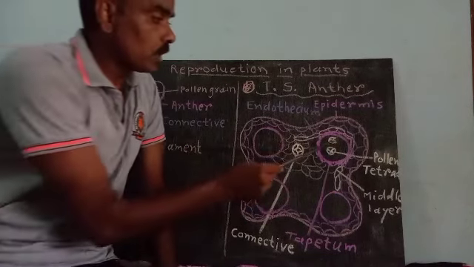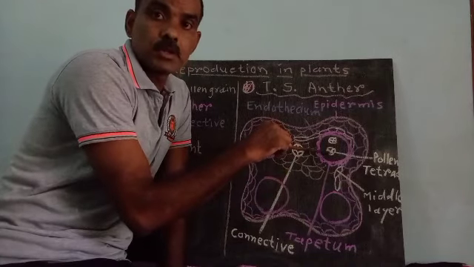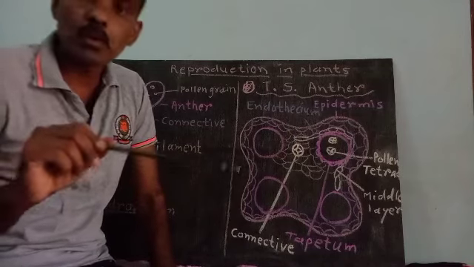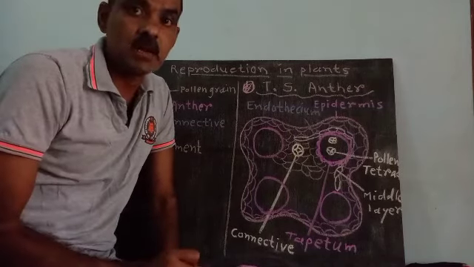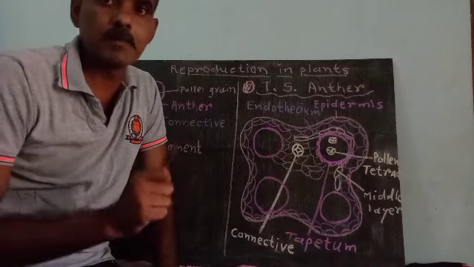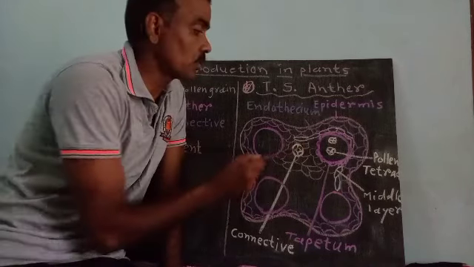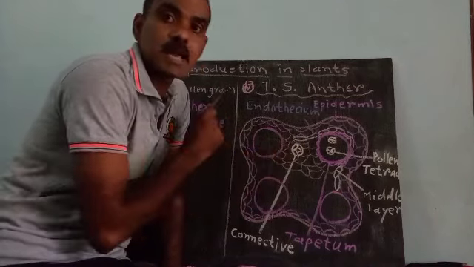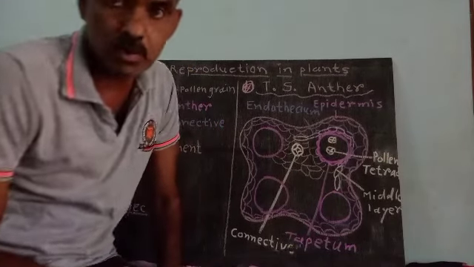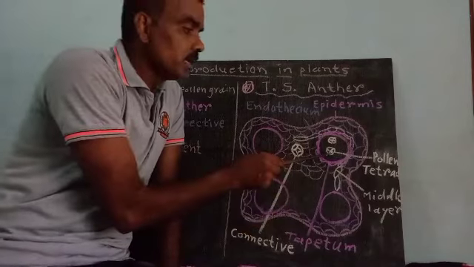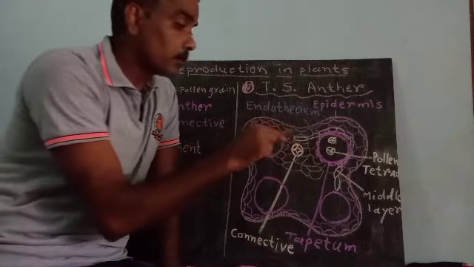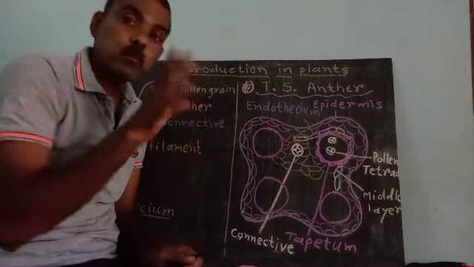The pollen grains are produced by the process of microsporogenesis. Microspores means pollen grains. Pollen grains are male gametes, produced in the pollen sac by microsporogenesis.